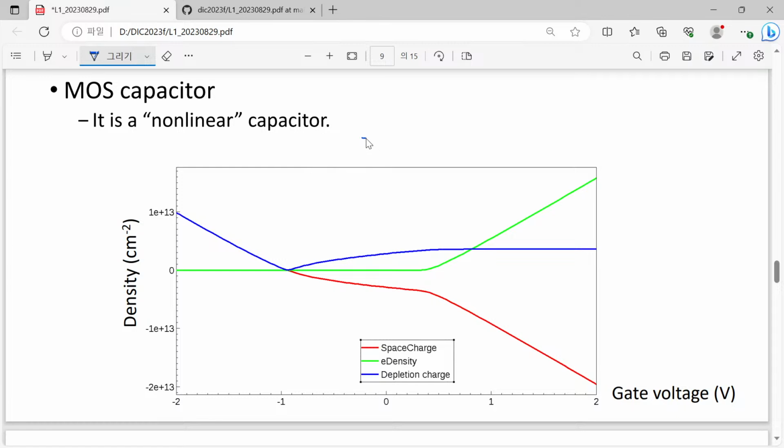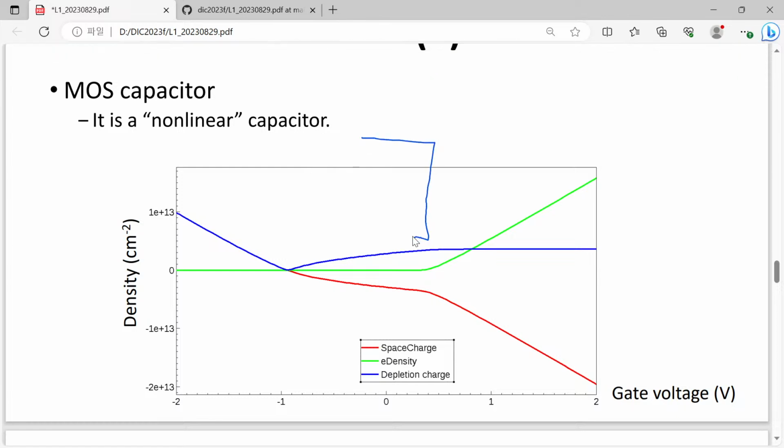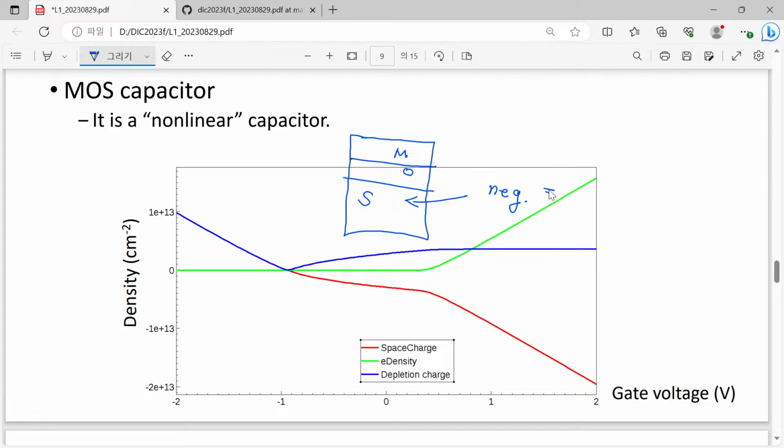What I want to say is, here now we have a MOS system, and now we have negative charges, and the very first thought is, these negatively charged particles originate only from electrons.